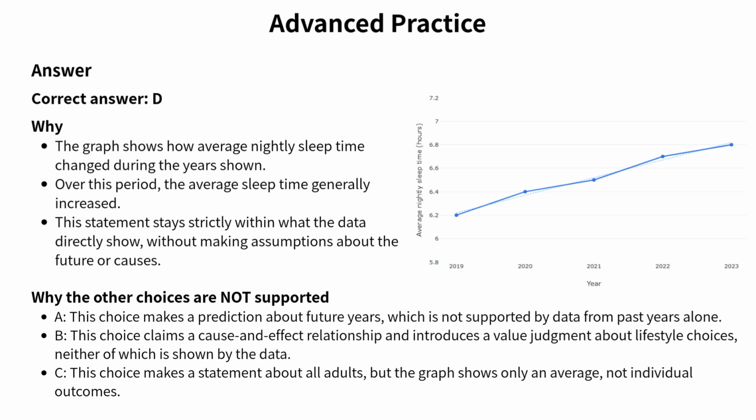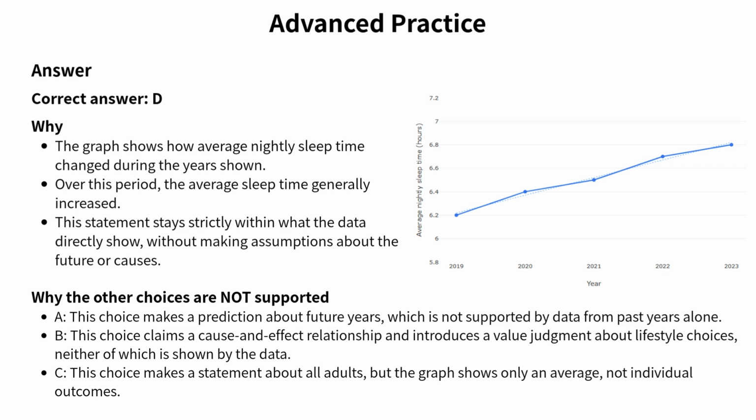The graph shows how average nightly sleep time changed during the years shown. Over that period, the average sleep time generally increased. Importantly, this statement does not make any claims about the future, and it does not explain why the change occurred. It simply describes what the data directly show. This is why choice D may feel less impressive than the others, but that simplicity is exactly what makes it correct. On the SAT, the strongest answer is often the one that says the least, but says it with complete accuracy. For that reason, the statement that is best supported by the data is choice D.